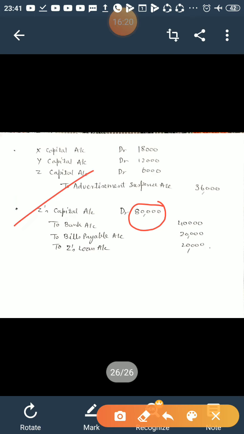So Z's capital account is debited, because now we are making payment. Z is the receiver, or you can say there is a decrease in capital, so it should be debited. So Z's capital account debited with 80,000 to bank 40,000 which we have paid, to bills payable for the bill the firm has accepted, and the rest of the amount, that is 20,000, will be transferred to Z's loan account, which will be paid within a year.